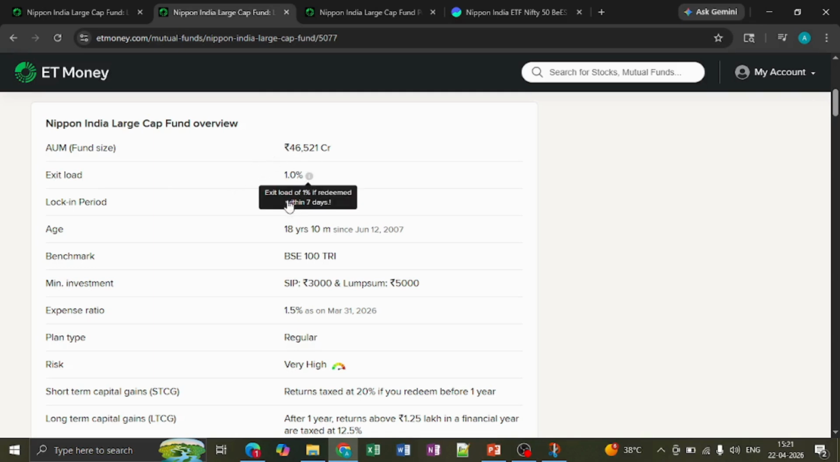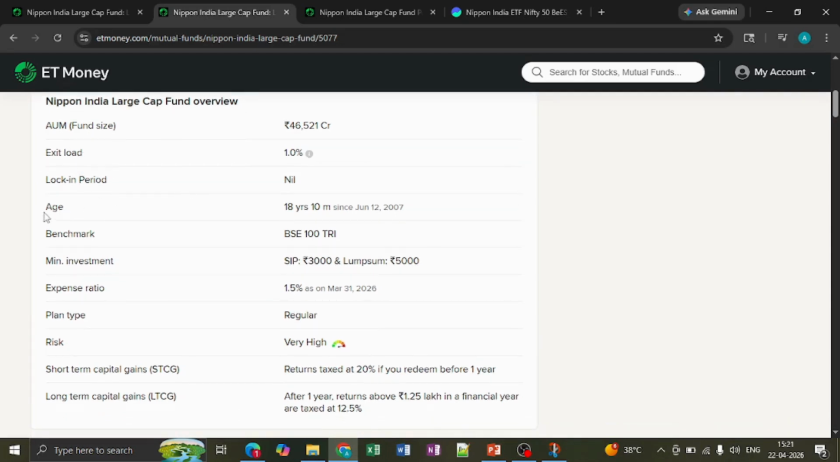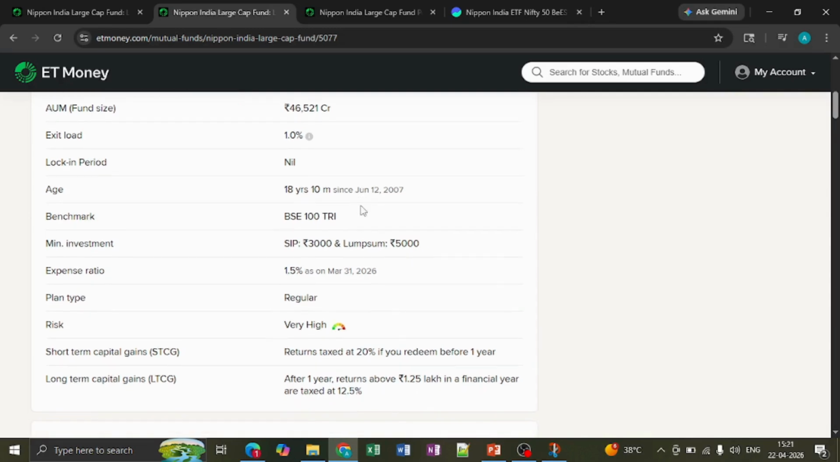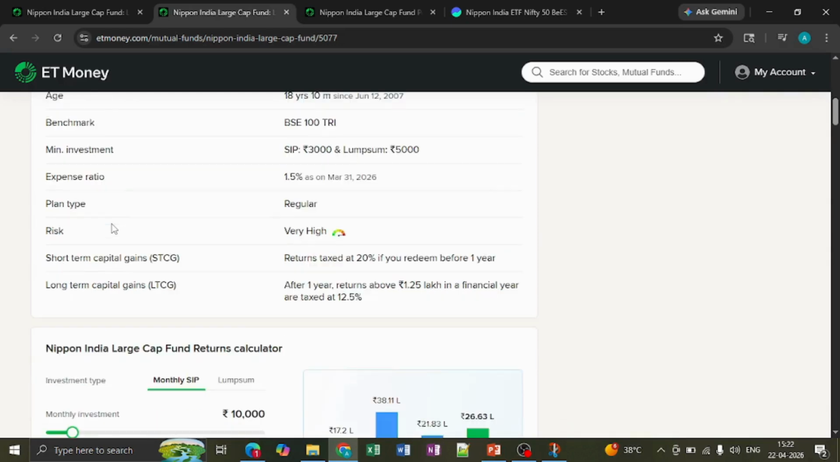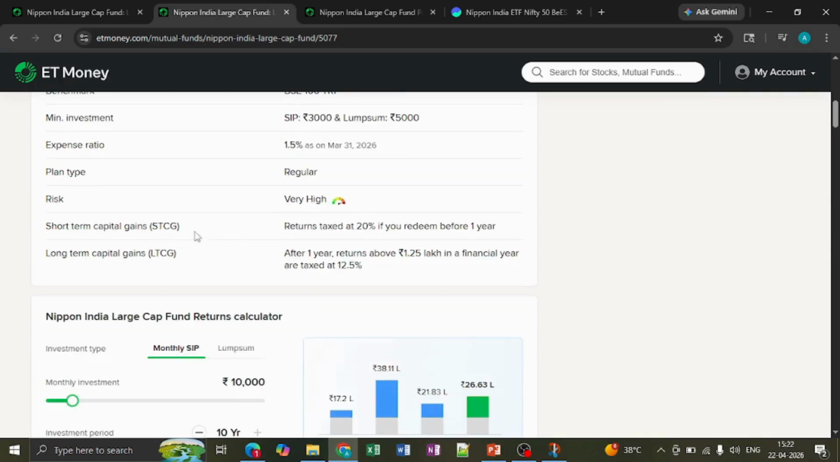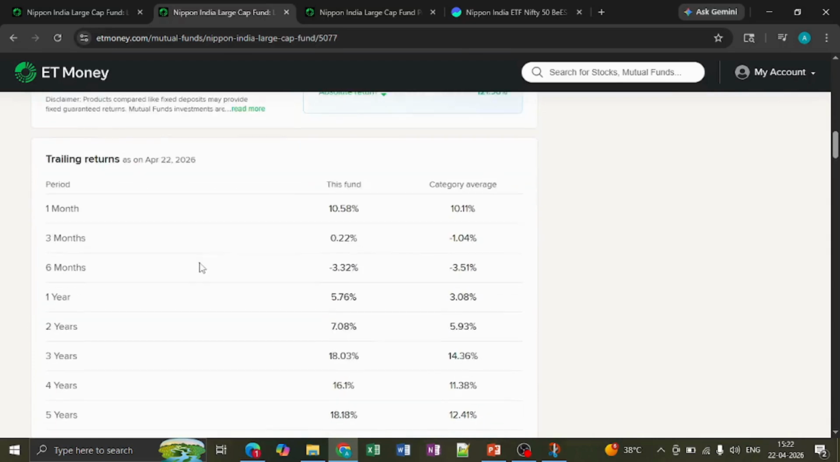And then the exit load: if you exit early, there will be a time limit set. The exit load is 1% if you redeem within 7 days. There will be no lock-in period. Age is basically when this fund started; it has been there since 2007. Benchmark is BSE 100. As I mentioned, this keeps the top 100 companies as the benchmark, and we check whether the fund keeps beating it. Then the expense ratio is how much they will charge, and then risk, and then the tax. All this part is explained here.